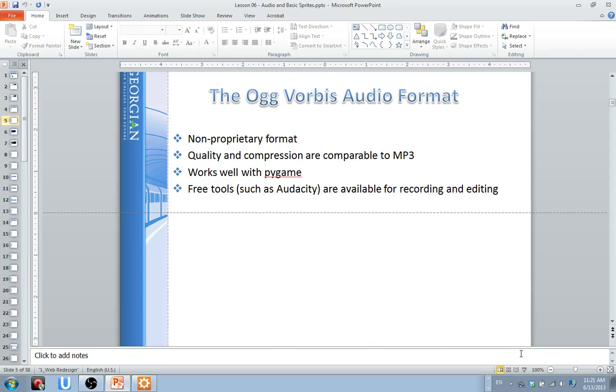Okay, so let's talk about audio a little bit. The OGG Vorbis format that they recommend, and you don't have to use this, is compatible with MP3. It works well in Pygame. But again, you can use tools like Audacity to download, record, and edit. You can now edit your own voice and all that kind of stuff. And that's what this author has done. He's actually edited his own voice for some of these sound effects.